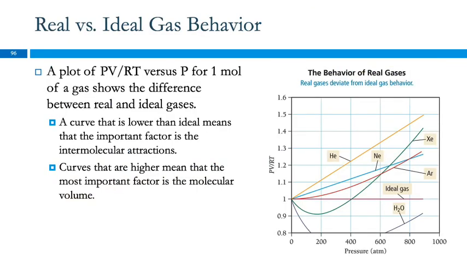We can plot PV over RT versus pressure for 1 mole of a gas, and for an ideal gas, we would expect a horizontal line. We see there's a variety of deviations here. When the line goes above what's predicted, that means the most important factor for that gas is its molar volume, and for things that go below, the most important factor is intermolecular attractions.